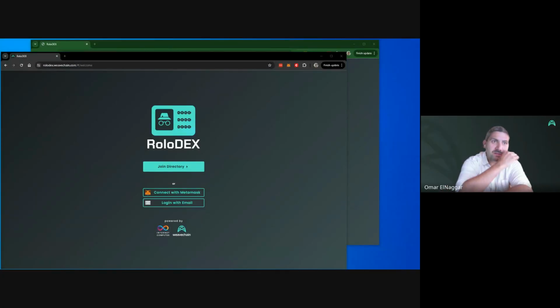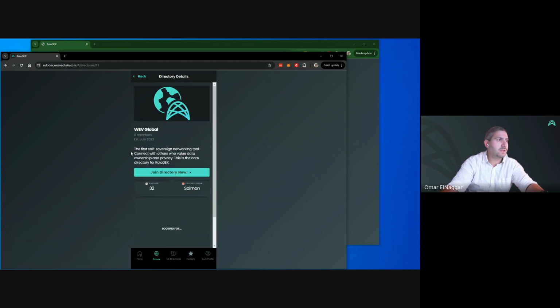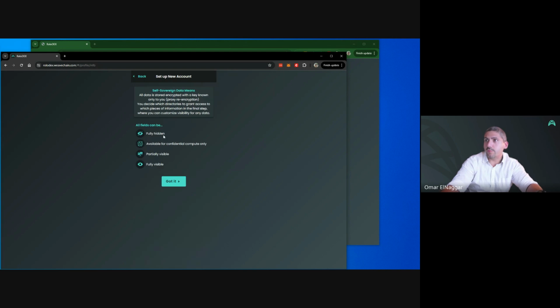Great. Well, we're happy to be presenting you today with the live version of RoloDEX, not just the UI, but actually with a full backend complete. So over here, I'm going to start in a personal window by joining a directory. And we see that the first directory available to everybody is Weave Global, which is sort of our broad directory for everybody that's on the RoloDEX platform.